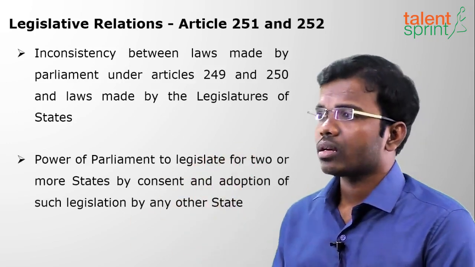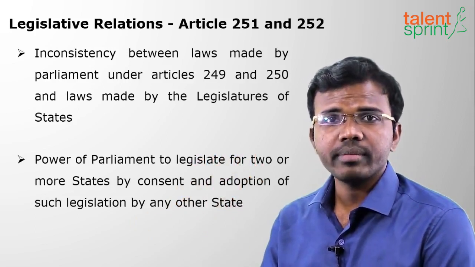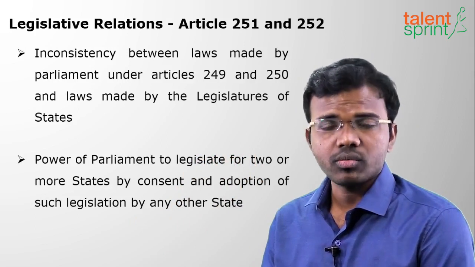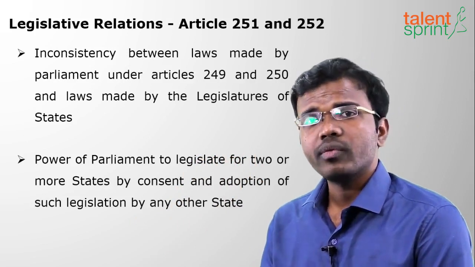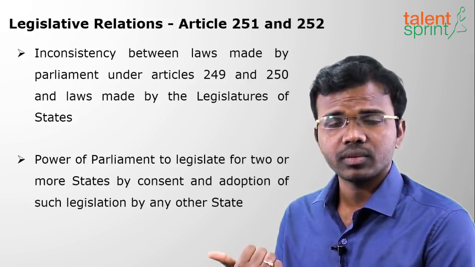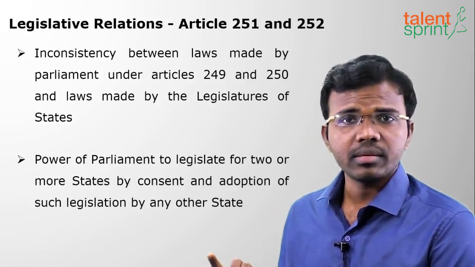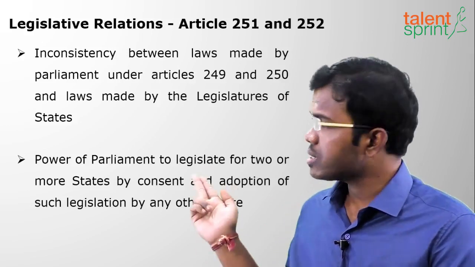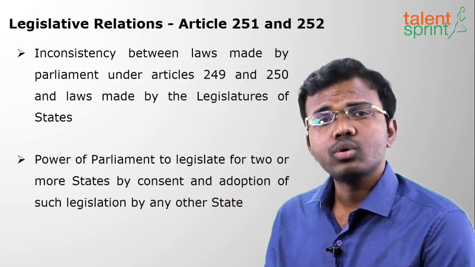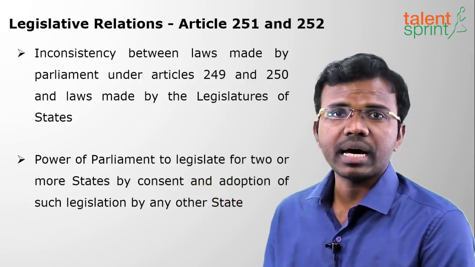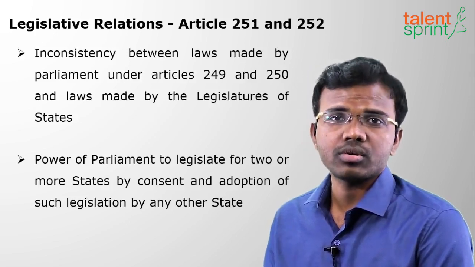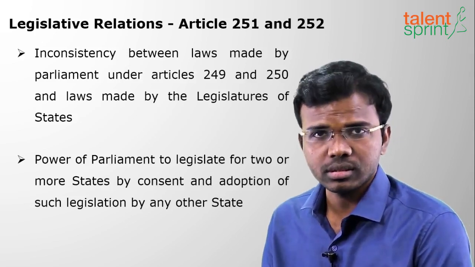What does it say? Laws which are made by the Parliament for 2 or more states. So when can it make laws? First, when Rajya Sabha asks. Next, when national emergency is in operation, and next, when the states ask to do so. When 2 or more states ask the Parliament to make a law, then the Parliament can make laws on the items on the state list. These are the conditions.